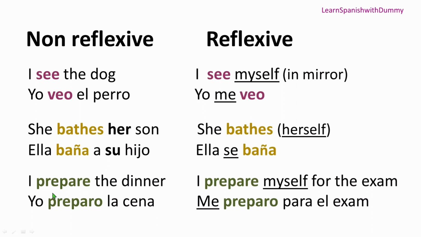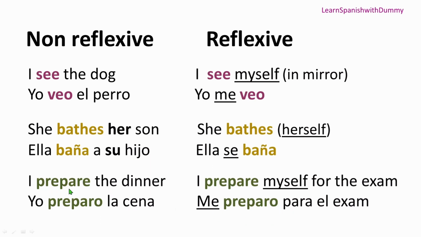Now here we have, I prepare the dinner, which means yo preparo la cena. Perfect. Yo preparo la cena. Now here it's I prepare myself for the exam. Okay, it's me preparo para el examen. Okay, me preparo para el examen. Now you just see the difference.